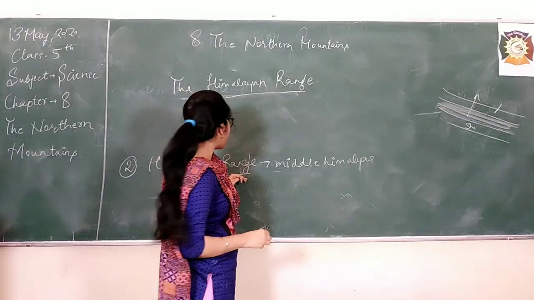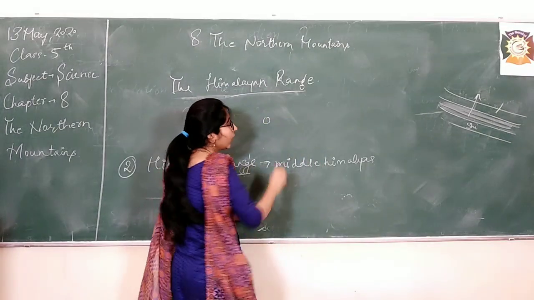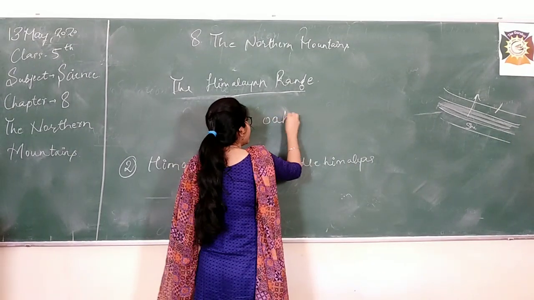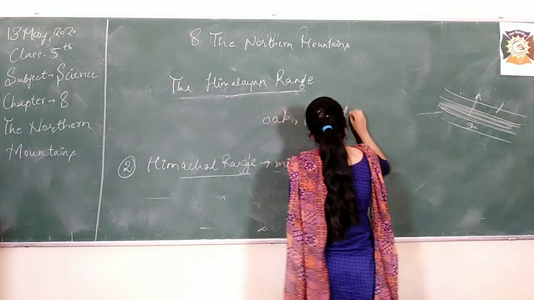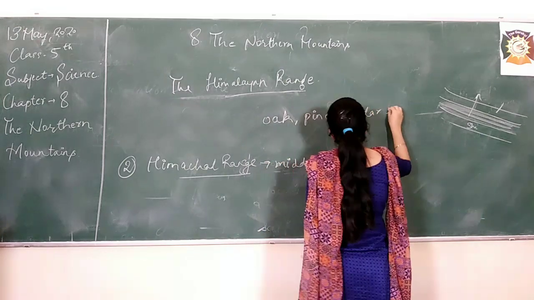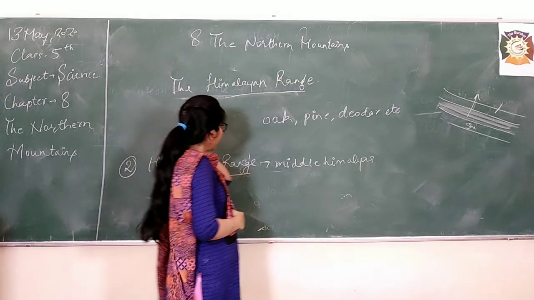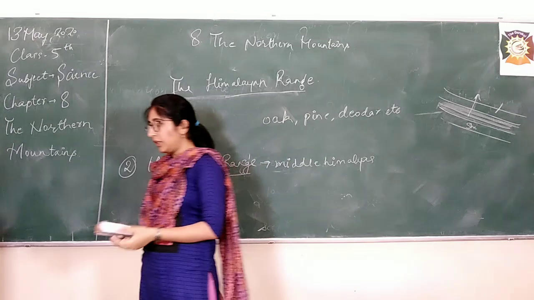The Himachal range is even famous for some special trees which we don't find in the plain areas. What are those trees? Those trees are oak, pine, deodar, etc. And there are other trees as well which are specially grown in the Himachal range. We can't find these trees in the plain area.